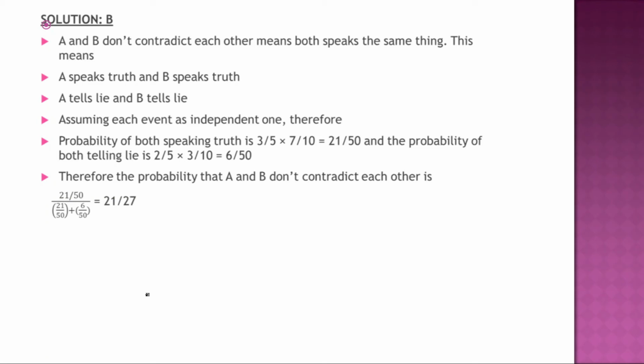Total sample space will be 21 by 50 plus 6 by 50. This is the sample space, and this is your outcome, both speaking truth. So this is where we have solved the problem.